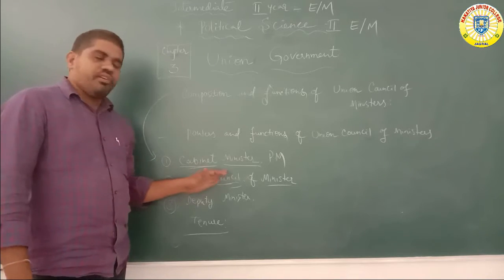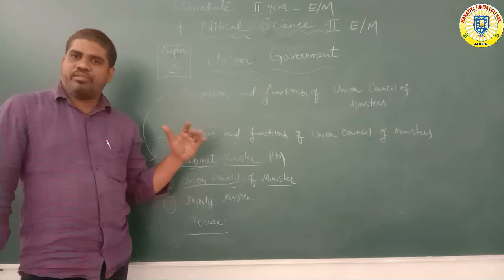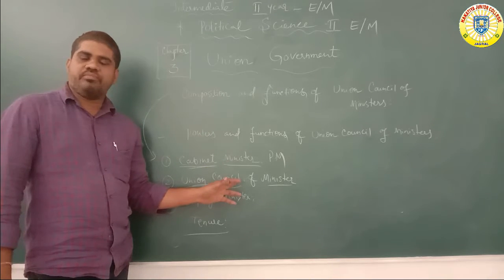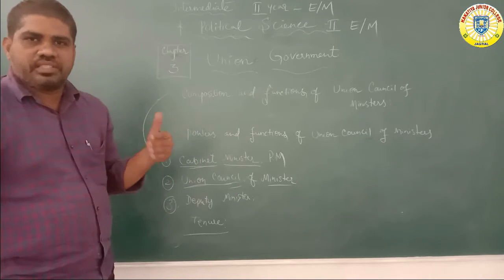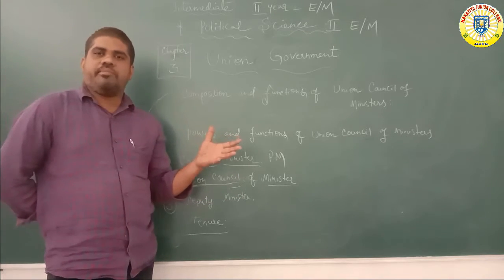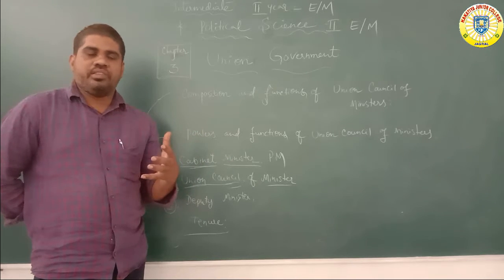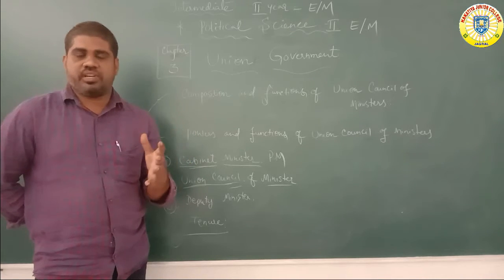So the Union Council of Ministers is controlled by the Prime Minister. The Prime Minister directly rules over the Union Council of Ministers. For example, in previous classes we already learned the parliamentary system: Parliament, Lok Sabha and Rajya Sabha. The Lok Sabha is also sometimes headed by the Prime Minister, who gives advice, and any bill or act is announced in Parliament by the Prime Minister.